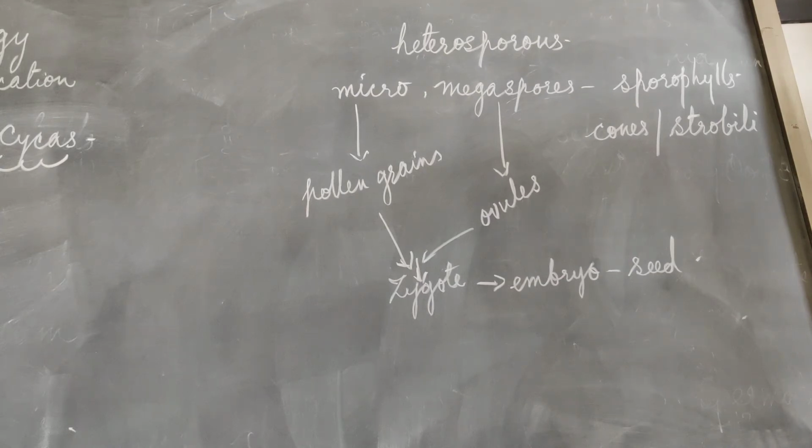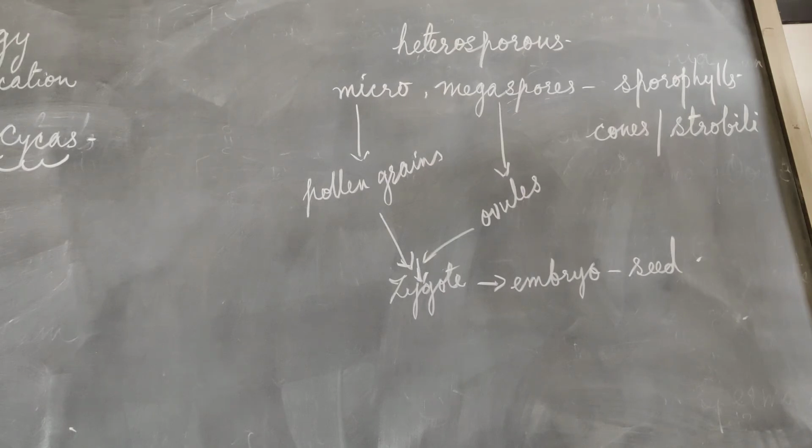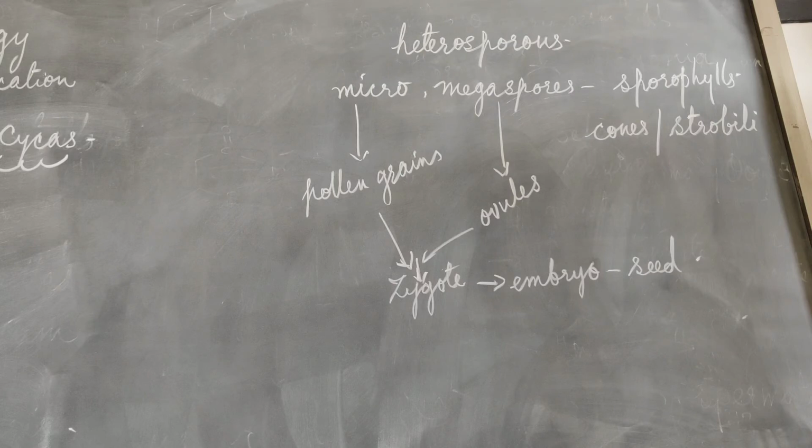Then the pollen sac produces the pollen grains, which are very light, and pollination is done with the help of wind. So wind pollination is taking place, and some of the pollen grains come in contact with the ovules. Now the ovules normally remain exposed on the megasporophyll, the spore bearing leaf. So the ovules are exposed, and normally the ovules are surrounded by the integuments, which we call the layers of cells,